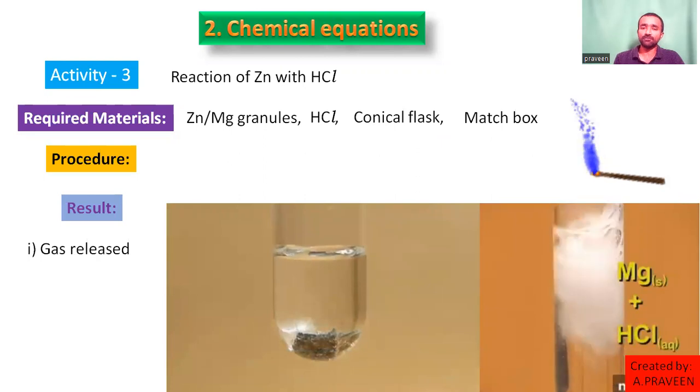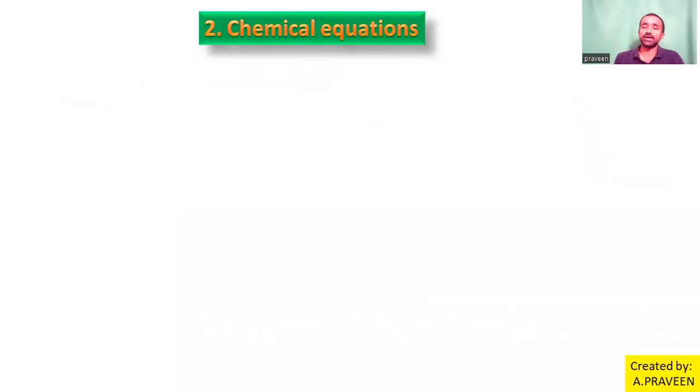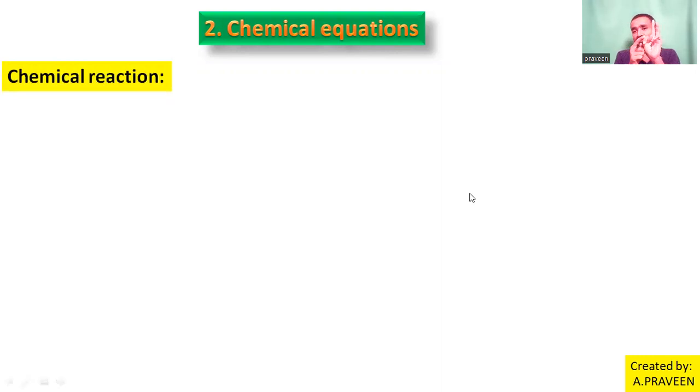Then after this, I'll give you information about chemical reactions. What did you observe in the 3 activities? In activity 1, a new substance is formed, heat changes are observed, and the nature of the material also changed. In the second activity, I noticed a precipitate is formed, with completely different characteristic properties, from 2 substances in 2 different liquids. In the third one, I observed a new substance is formed and gas is evolved.